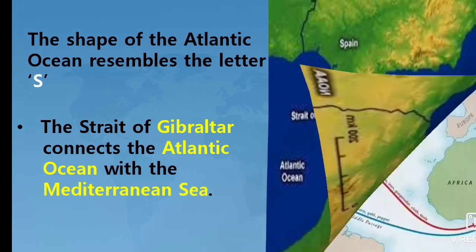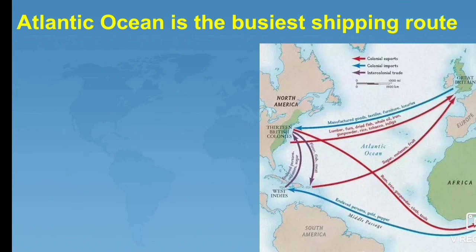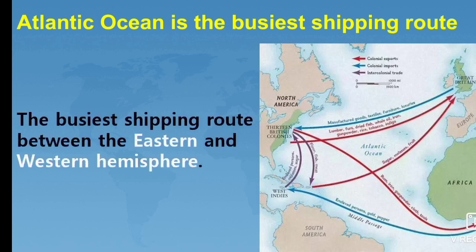Students, compared to the other oceans, the Atlantic Ocean is the busiest shipping route between the eastern and western hemispheres. Do you know the reason behind it? The first reason is that the Atlantic Ocean is the second largest ocean, and the second reason is trade and commerce.